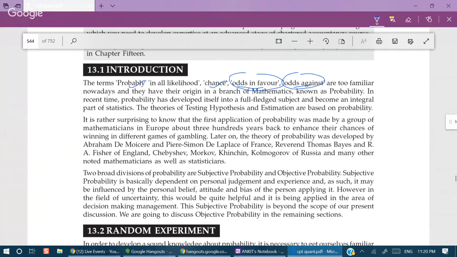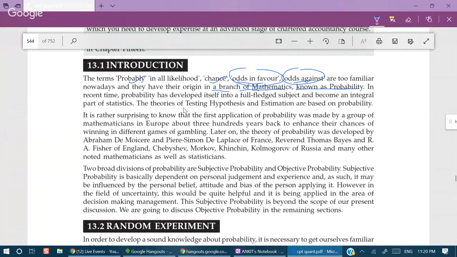So we'll learn all these topics: odds in favor, odds against, chance, probability, experiment, event, random experiment, random variable, everything. And they have their origin in a branch of mathematics known as probability. Okay, this is the introduction part.